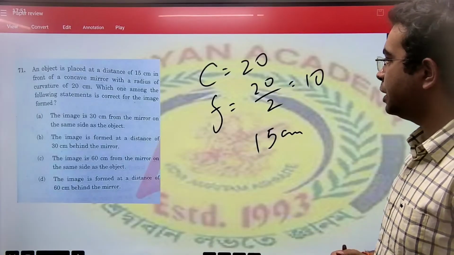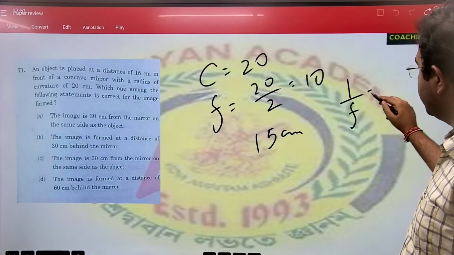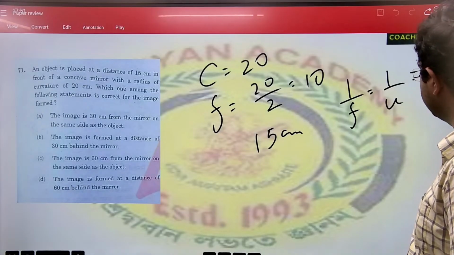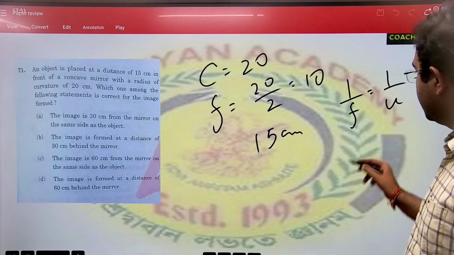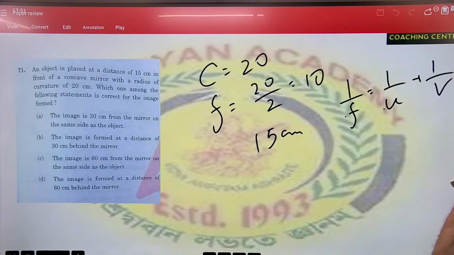So what do you do here? We just simply apply the mirror formula, 1 by f is equal to 1 by u plus 1 by v. Just simply apply the mirror formula and we put the values of f and u.